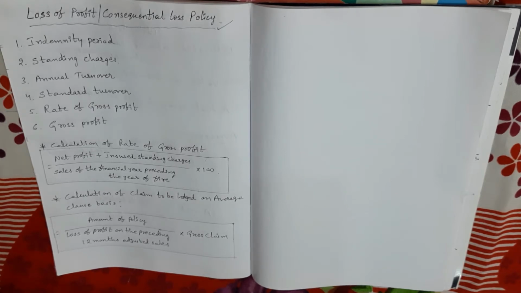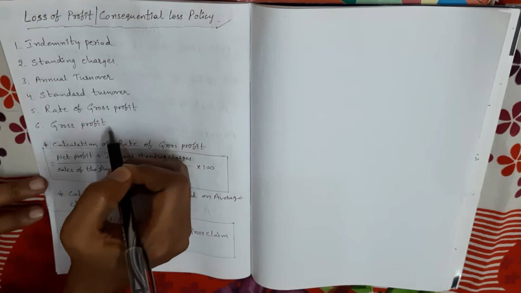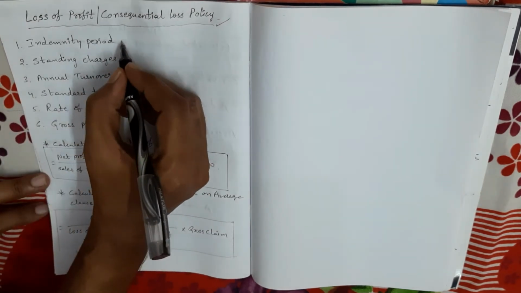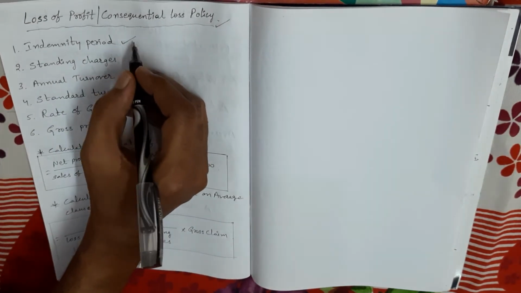So my dears, before going to the problems, before going to calculate the insurance claim, here we need to know the meaning of these terms. See the first term, indemnity period. So what is indemnity period?